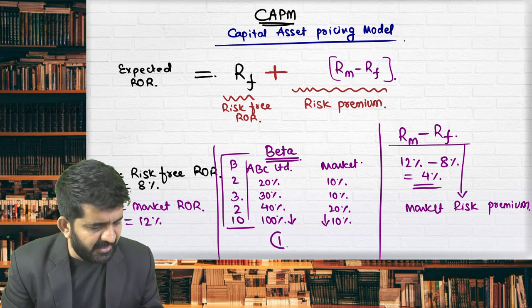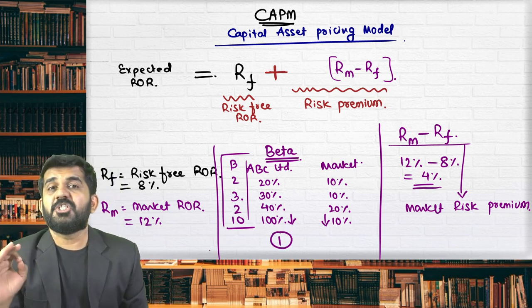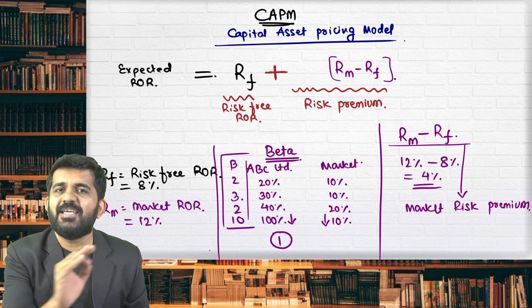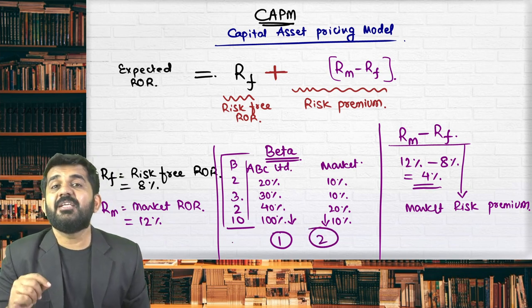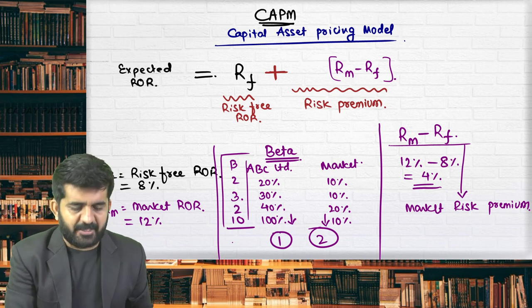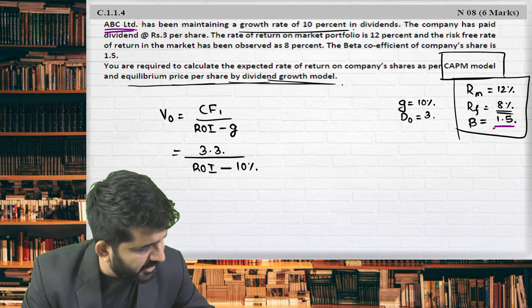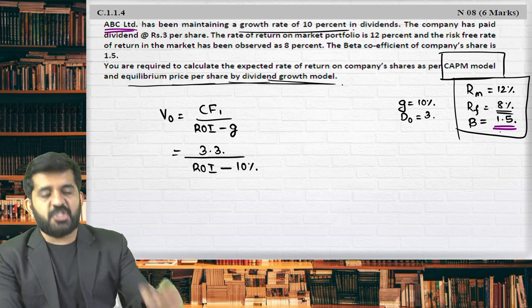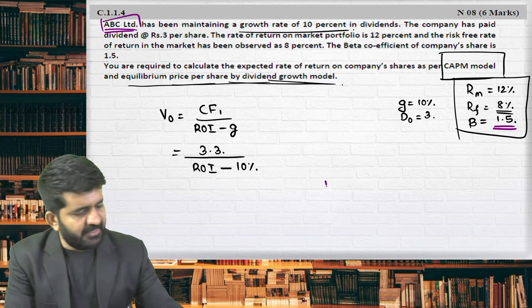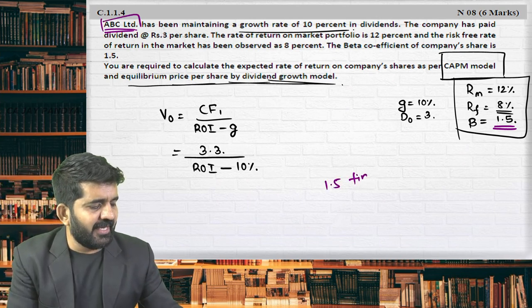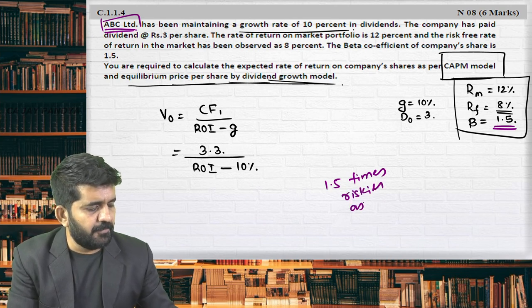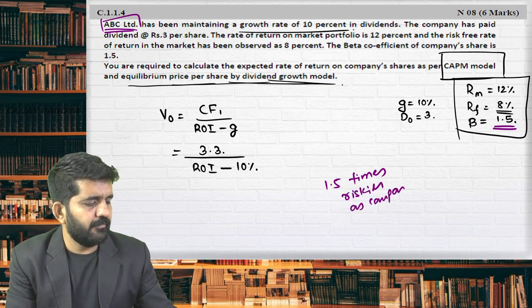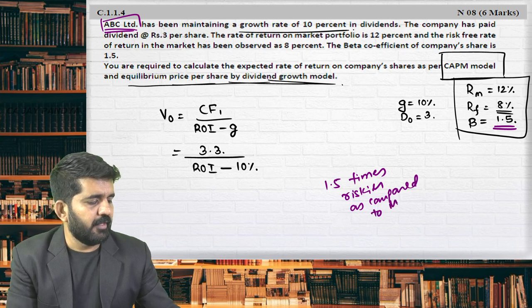Please understand, if beta is 1, the share is exactly risky as market. If beta is 2, share is double risky as compared to market. What is beta in our case? 1.5. Our share of ABC Limited is 1.5 times riskier as compared to market.